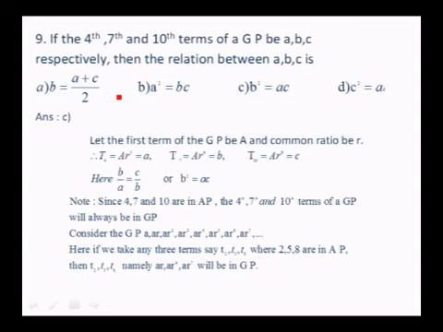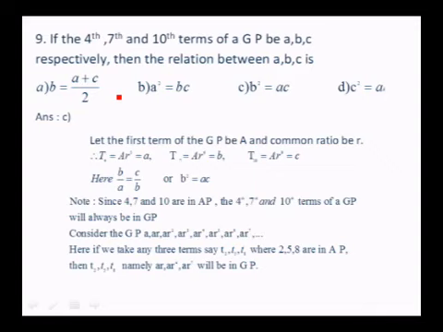In other words, you can do it like this also. If you take 4, 7, 10, these three numbers are in AP. Therefore, naturally, the 4th, 7th and 10th terms of a GP will always be in GP. So without any calculation, you can straight away write that B square is equal to AC.